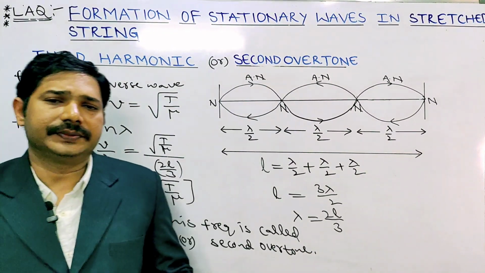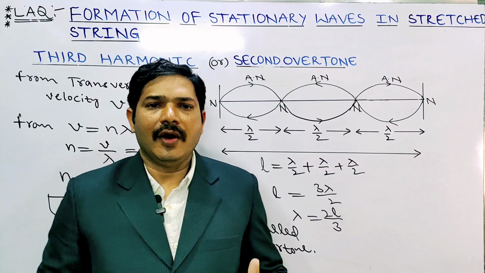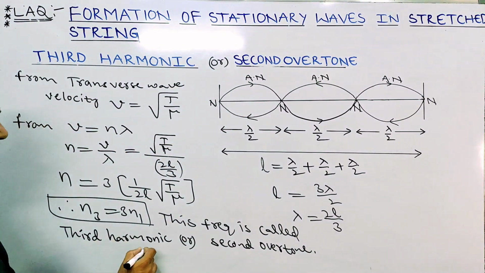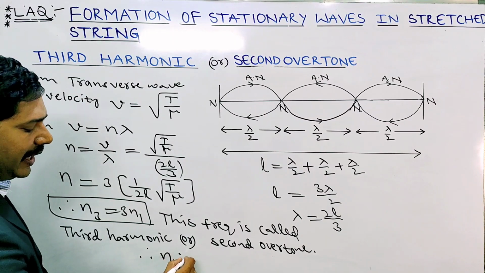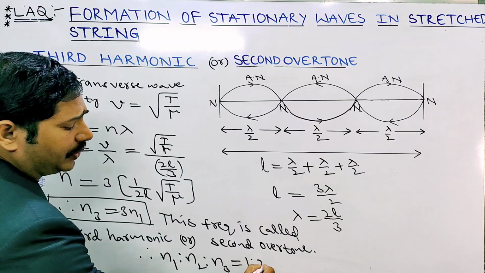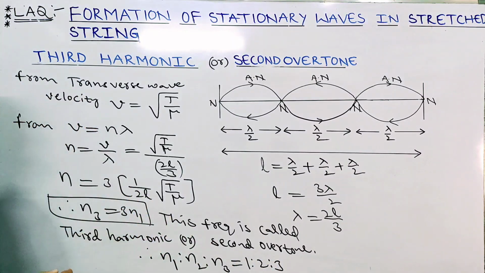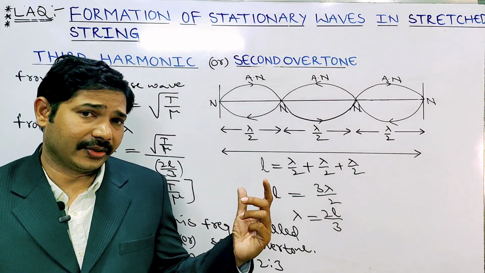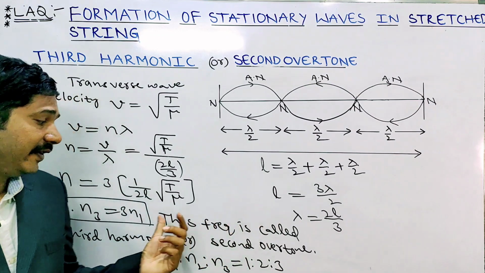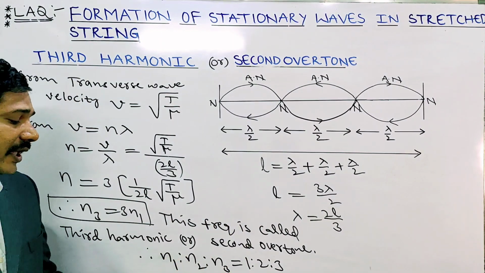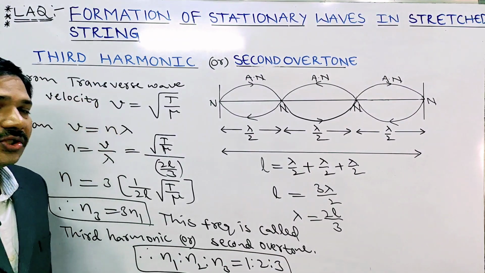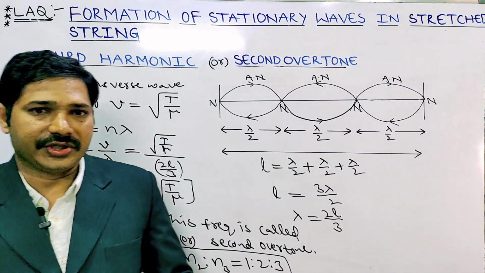Lastly, the ratio of harmonics, N1 is to N2 is to N3 is how much? N1 is to N2 is to N3 equal to 1 is to 2 is to 3. Why? Because N1 value we got is 1 by 2L into under root of T by mu, N2 equal to 2N1, and N3 we got 3N1. So the ratio of harmonics N1 is to N2 is to N3 equal to 1 is to 2 is to 3.